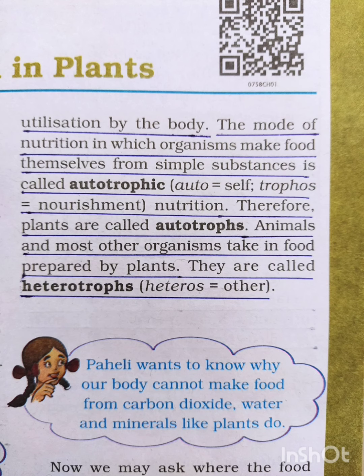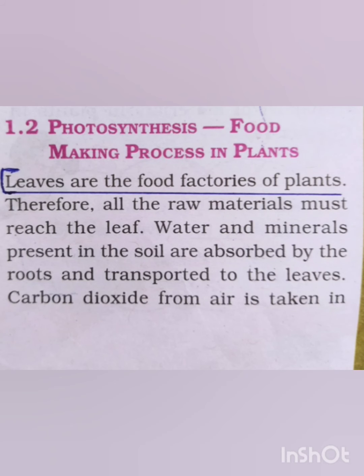Heterotrophs means animals and most other organisms take in food prepared by the plants. Okay, they are not able to prepare their own food. Here we can see they depend on other organisms for their food. So it is called heterotrophs. The word heteros means other and trophs means nourishment. They depend on other organisms for their nourishment. Okay children? Yes. Next we are going to discuss how a plant makes its own food.